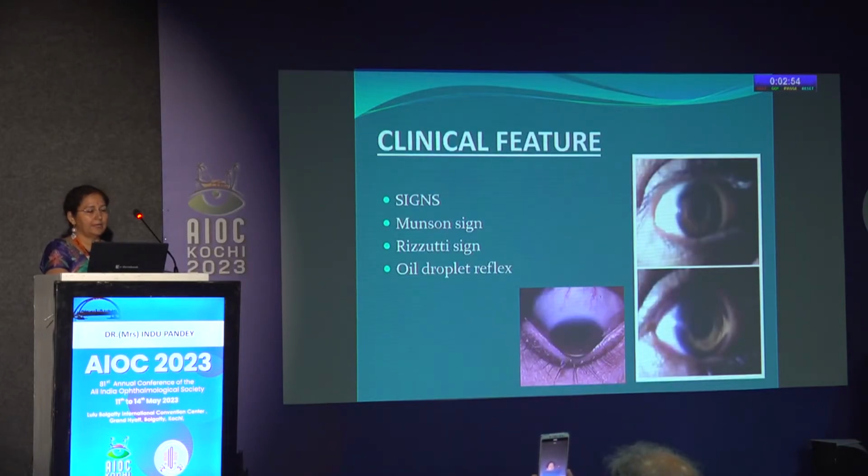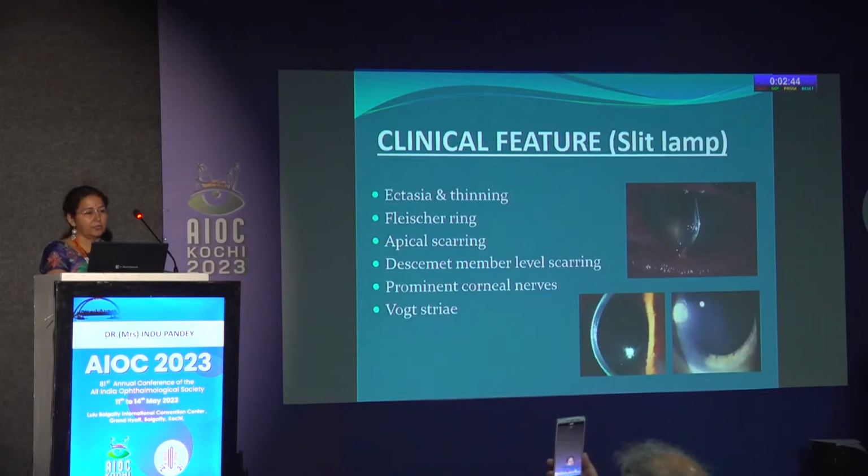Now, a few clinical signs which you can see on torchlight examination are Munson's sign, Rizzuti's sign, and the oil droplet reflex sign. All these signs are seen once the disease is well established. Now, on clinical examination, what we see is the presence of ectasia and thinning, and the presence of Fleischer's ring.